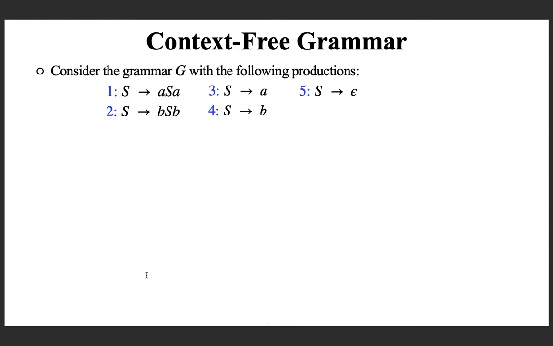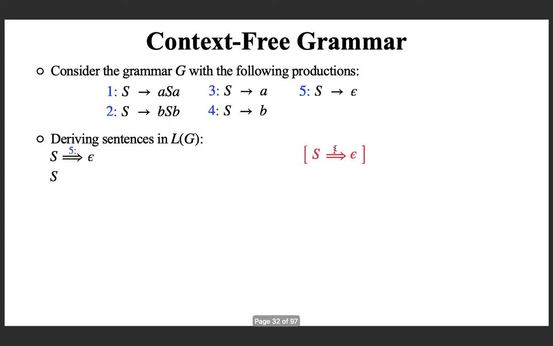Another grammar with 5 productions is given to you. Look at the derivations. Begin with the start symbol. Now suppose I apply production number 5, so I derive epsilon. So you can say you derive epsilon from the start symbol using one step. Second example, beginning with the start symbol. Now suppose you apply production number 3. So what will happen? This capital S will be replaced with small a. So you are deriving a terminal string. You can say in one step you derived small a.